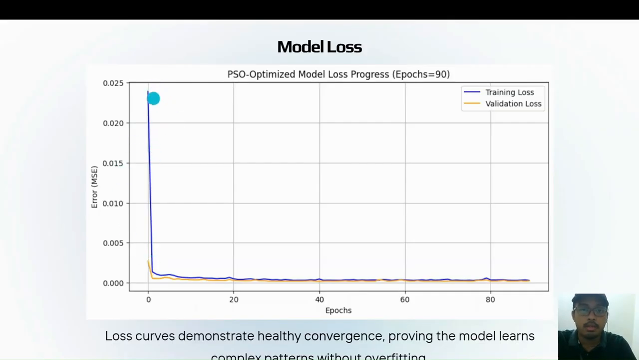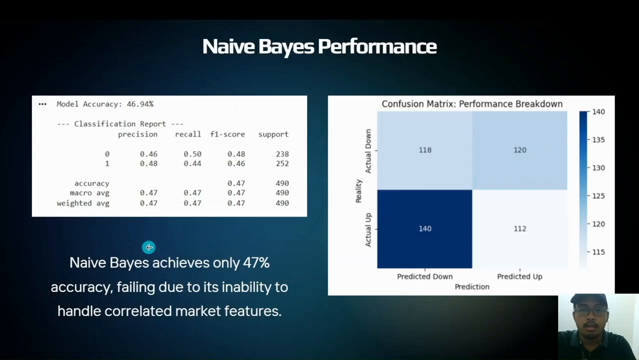From the start, the training loss was very high, but as time goes by, it starts to converge, especially during 40, 50, 60 epochs. It starts to stabilize, but the PSO algorithm extends the training to 90 epochs. This extension allowed the model to extract maximum accuracy without the validation loss spiking. This proves that the model remains generalizable and stable despite the complexity.